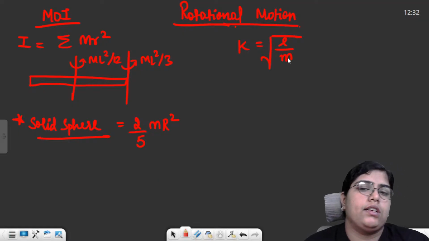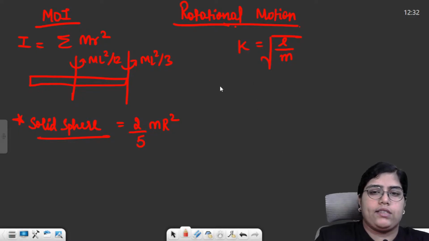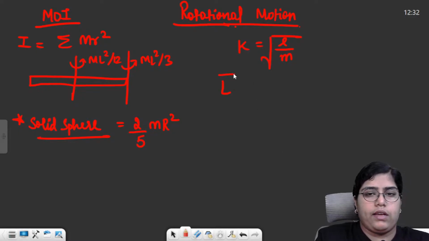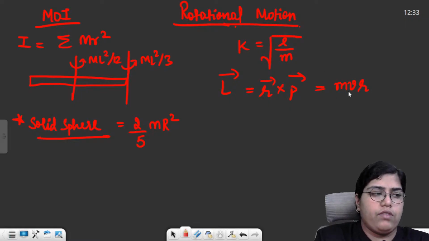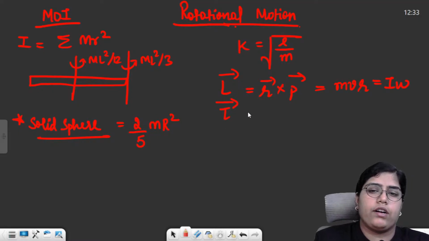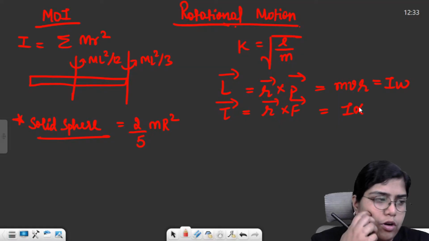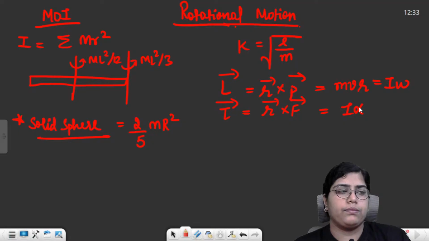And then you studied two quantities. First was angular momentum. Angular momentum was basically r cross p, or I can say in terms of scalar formula mvr, or I into omega. I'm writing the scalar formulas as well. Then the second vector quantity which you studied was torque. Torque was simply r cross F, or your I into alpha, if I talk about torque in a rotational motion.